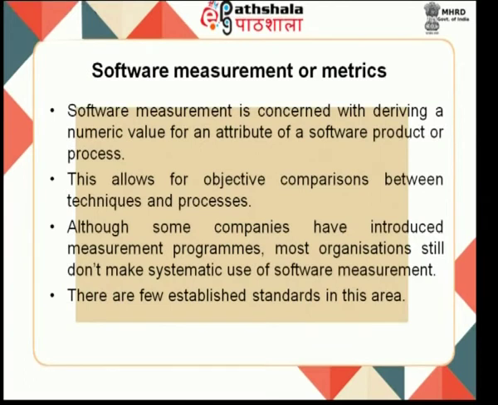Software measurement also, you should not say that good software, robust software, quality software and all. You have to say its complexity is this number, function point is this number, like that you have to say in numbers. This allows for objective comparison between the techniques used by somebody and some other person. If A is using one process model and B is using some other process model, for example, I am using waterfall model, my friend is using prototype model, and somebody else is using a spiral model, we have to compare the product made by these three models. You can measure the quality in terms of some metric.